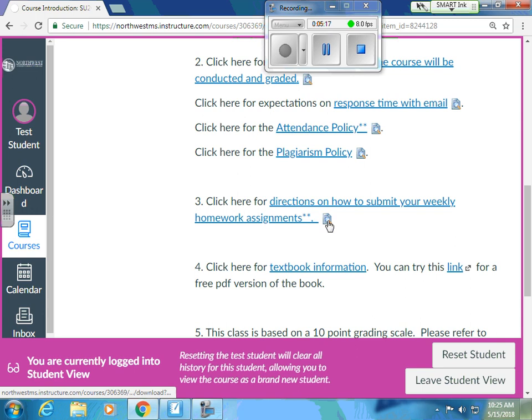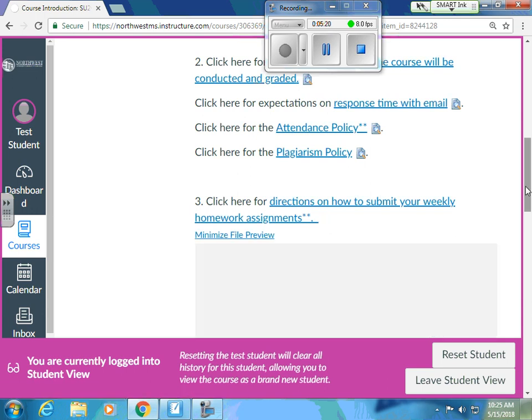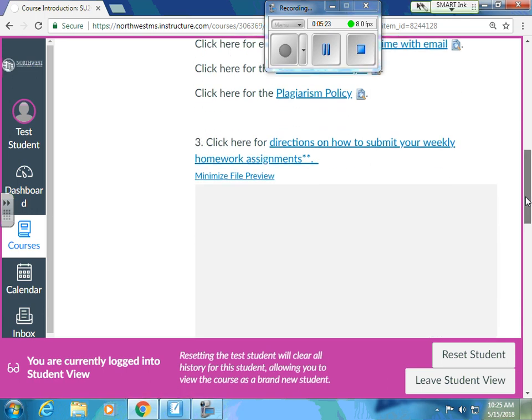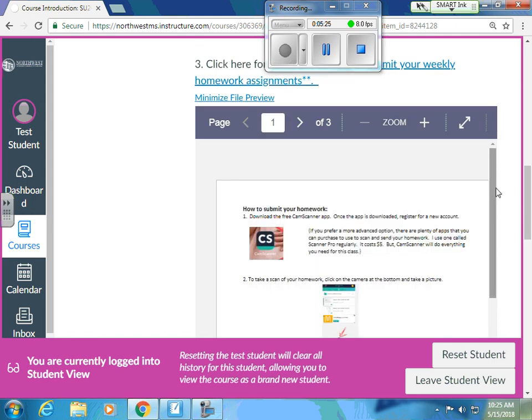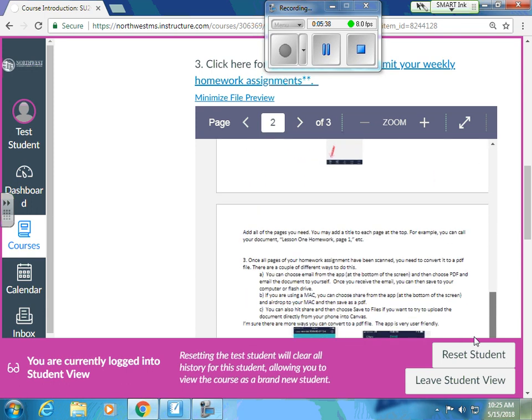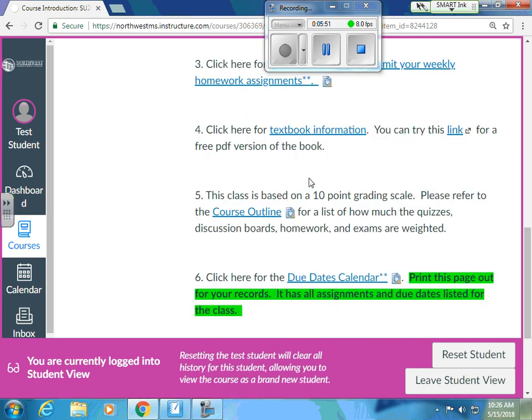You're going to submit your homework through Canvas, through a link. You're going to do PDF documents. So I gave you directions on how to do that. You want to download this free CamScanner app. Now, I also use one called Scanner Pro that I paid for, but any kind of similar app works, you might have one you like better. This tells you all about how to submit your homework, and I give you examples and all that. But you will do your homework and then scan it into whatever app of your choice and upload it as a PDF document. It will not take a JPEG, so make sure that you have those directions and understand those.